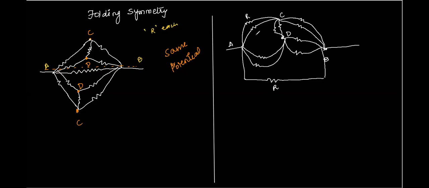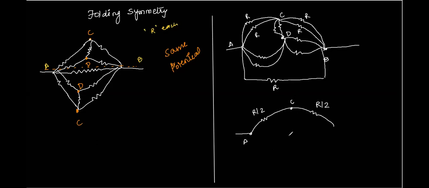So this is R and this is R. Whenever you have two equal resistors connected in parallel, the net resistance is half of them, right, Atul? Yes, sir. So between A and C, this will become R by 2. Similarly, these two are R's, so the net resistance between C and B along this line will become again R by 2. Correct? Yes, sir.